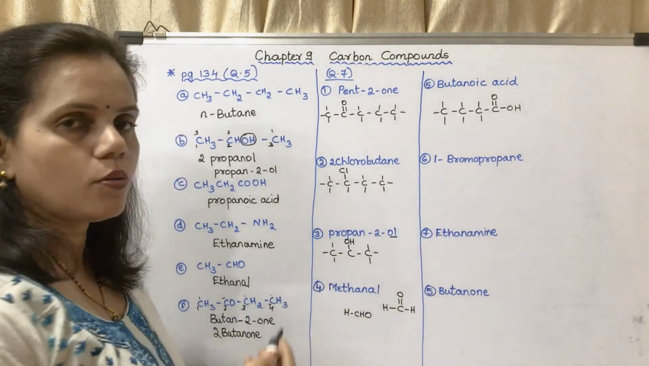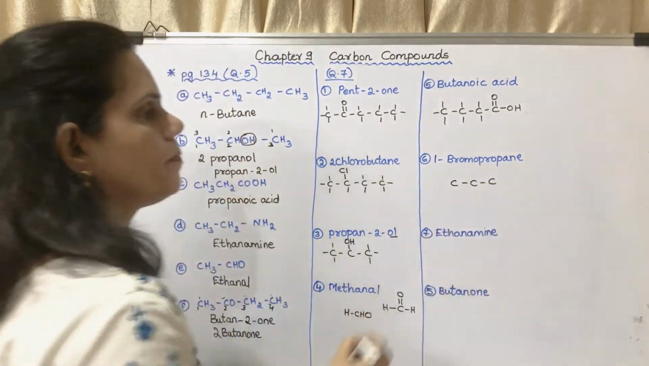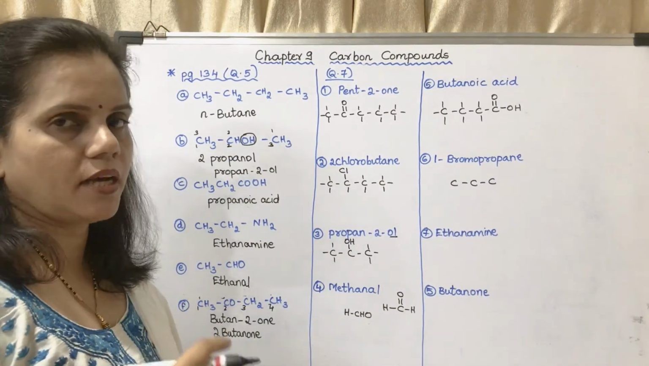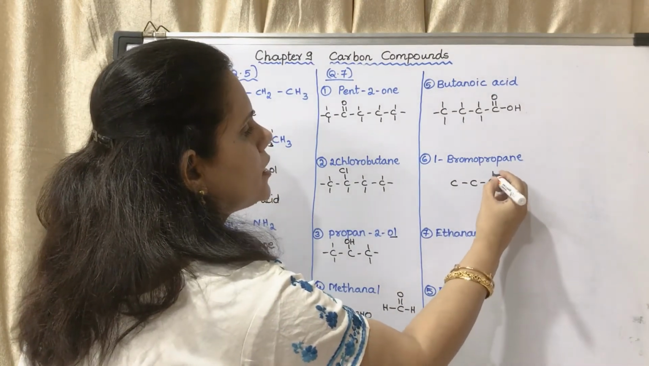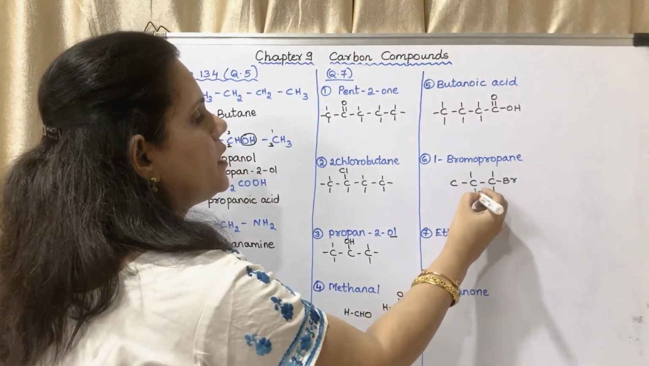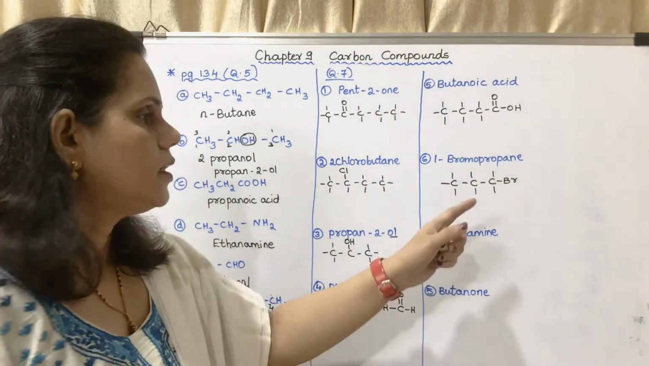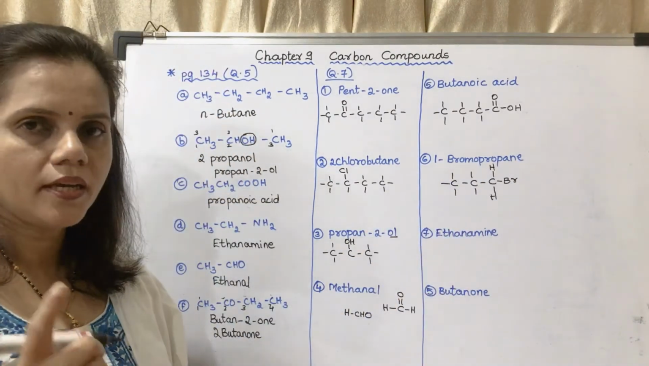Next is 1-bromopropane. Propane, so 3 carbon atoms. Which functional group? Bromo. Where? First carbon atom. So I will put it here. I can put it here also, anywhere. The remaining will be hydrogen. All of them should not be Br. This should be H, this should be H, and one of them should be Br.